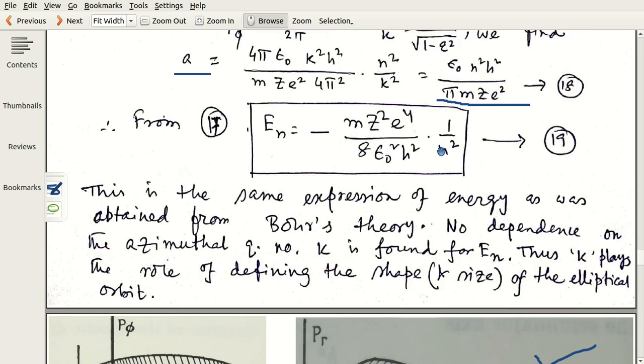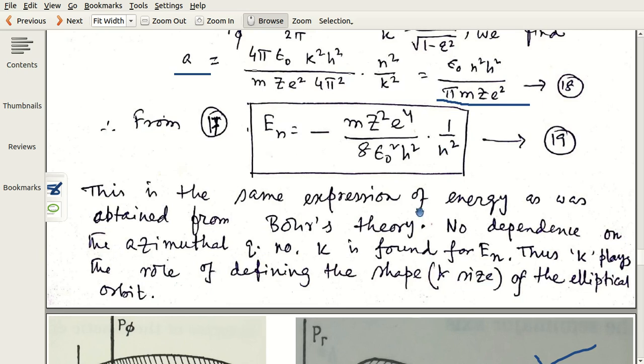Therefore, it is clear that the initial problem of Bohr's theory, that the fine structure of the hydrogen atom spectrum was not explained, remains the same, because Wilson-Sommerfeld's theory yields the same energy value. The fine structure problem is still not solved.